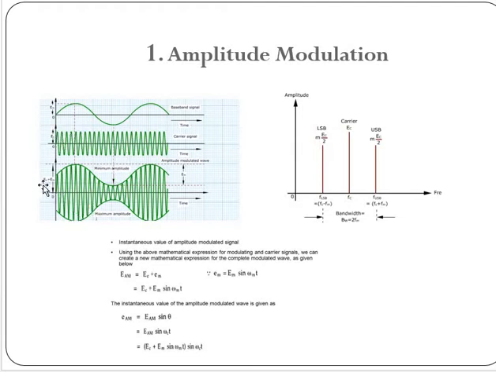It shows EM plus EC, so definitely in amplitude we'll get the addition of both the amplitudes of the message as well as the carrier signal. But again we'll get some maximum and minimum values. One time we'll get the maximum amplitude, and at this place we'll get the minimum amplitude. So this is the baseband signal, this is the carrier signal, and this is